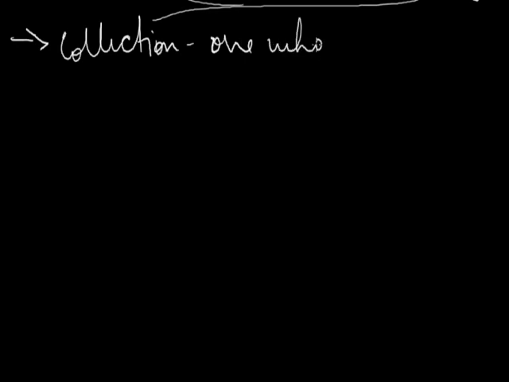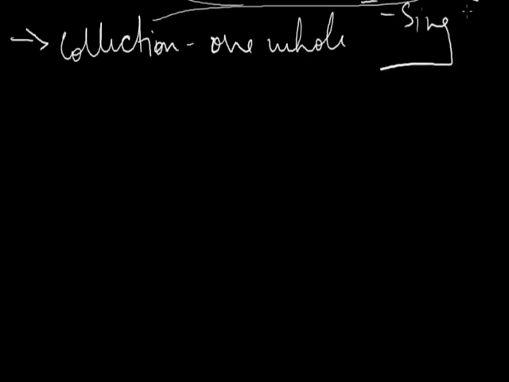Next, when the collection is thought of as one whole, then the verb will be singular.